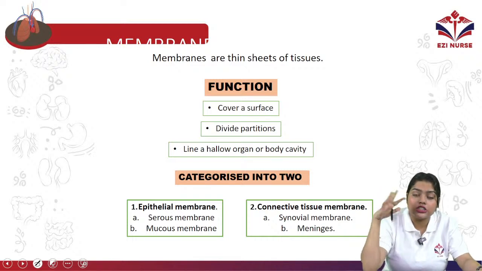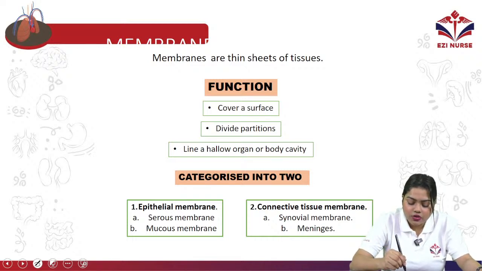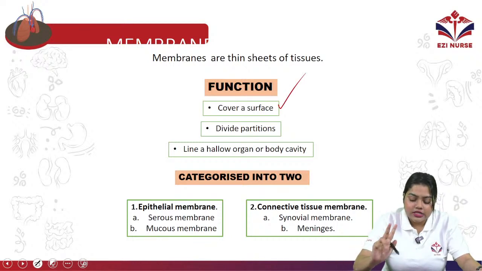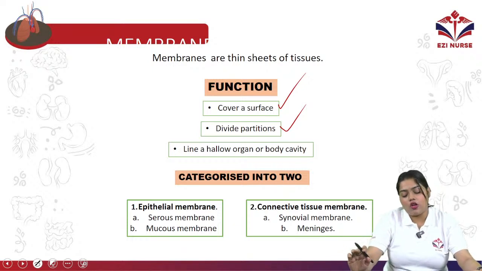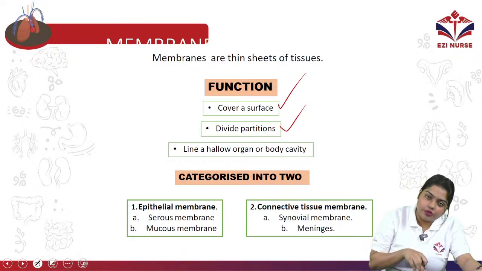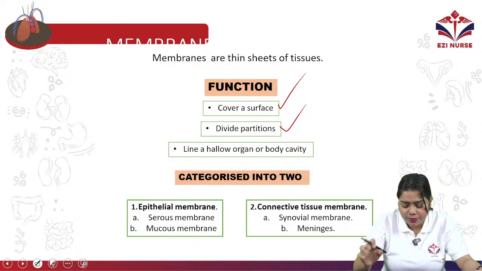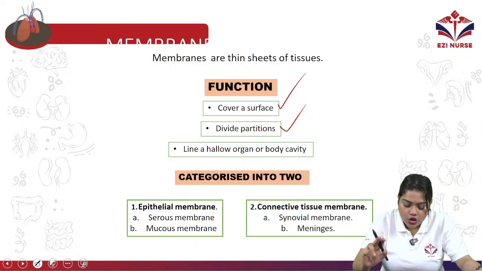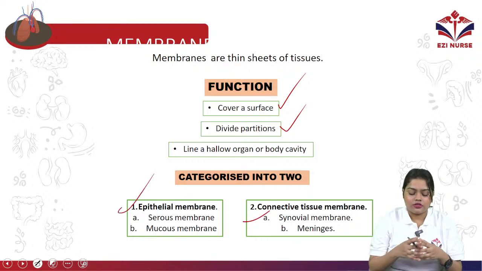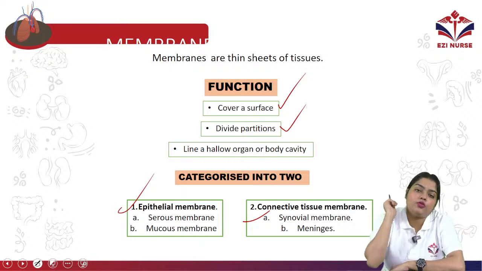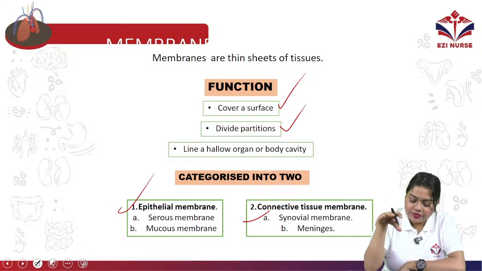So what is the function of this kind of membranes? The first one is it will cover the surface. Second one, it will divide partitions. If you have different organs, then it will divide them in partitions. Then it will line a hollow organ or a body cavity to store fluids and all. That is the main function. So it is categorized into two types: epithelial membrane and connective tissue membrane. Epithelial membranes are serous membrane or mucous membrane, but connective tissue membranes are synovial membrane and meninges.